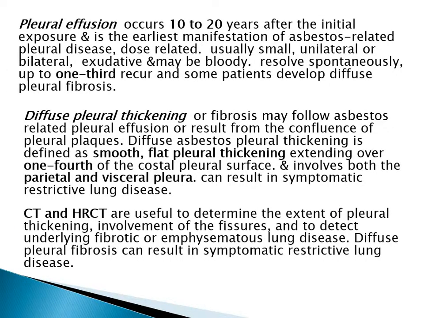Pleural effusions occur 10 to 20 years after the initial exposure and are the earliest manifestation of asbestos-related pleural disease. It is dose-related, usually small, unilateral or bilateral, and exudative, and may be bloody. It resolves spontaneously, up to 1/3 recur, and some patients develop diffuse pleural fibrosis. Diffuse pleural thickening or fibrosis may follow asbestos-related pleural effusion or result from the confluence of the plaques. Diffuse asbestos pleural thickening is defined as smooth, flat pleural thickening extending over 1/4 of the costal pleural surface and involves both the parietal and visceral pleura, and can result in symptomatic restrictive lung disease.